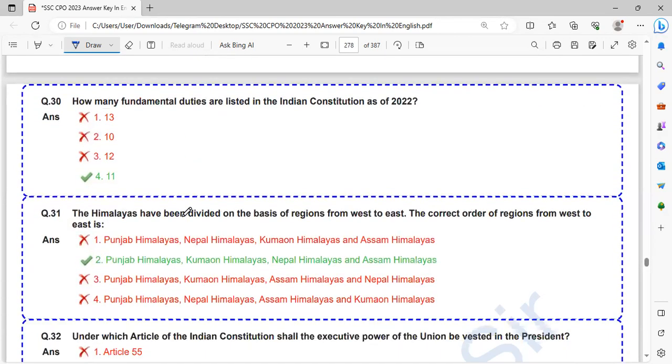How many fundamental duties are listed in the Indian Constitution as of 2022? So how many fundamental duties? 11. Originally there were 10 fundamental duties, which were added in the 42nd Amendment. After that, in the 86th Amendment, another fundamental duty was added.